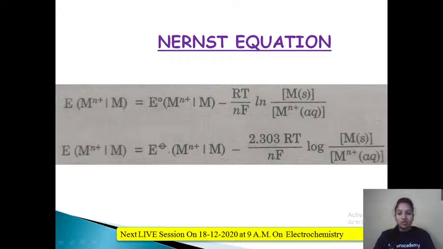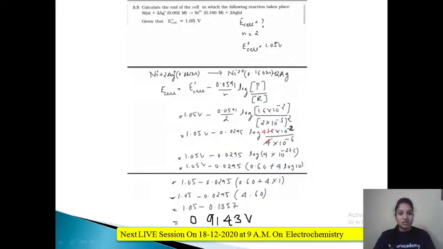Yeah, so if you want to remove this ln, you multiply this equation by 2.303. So the equation would be E is equal to E naught minus 2.303 RT upon nF log of anode upon cathode, or product upon concentration of the reactant. One question we had seen in the last class. Let us see one more question based on the Nernst equation.